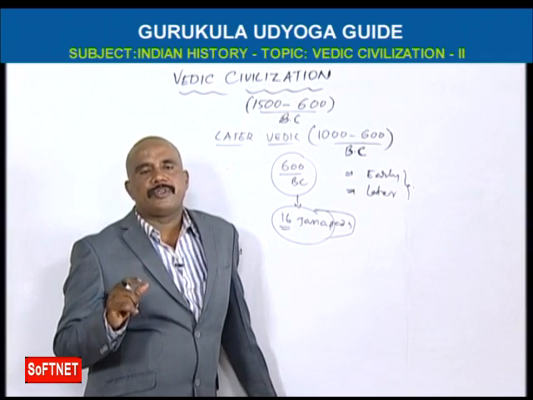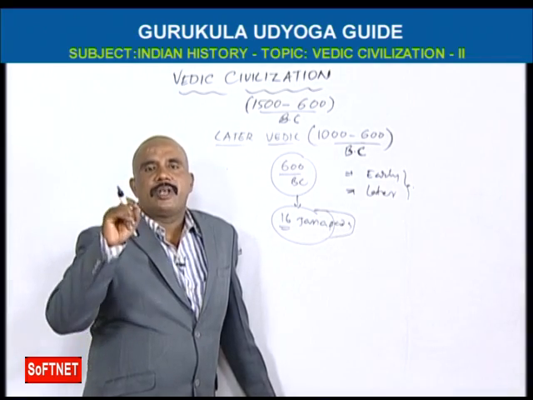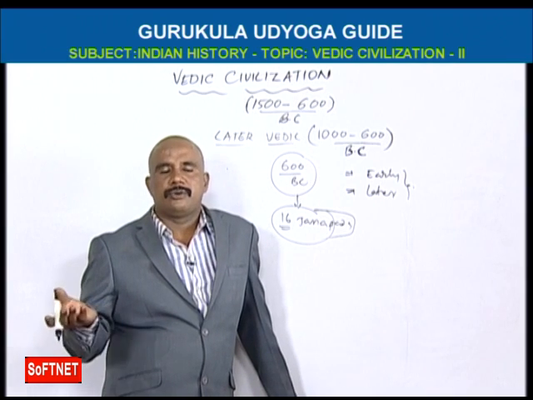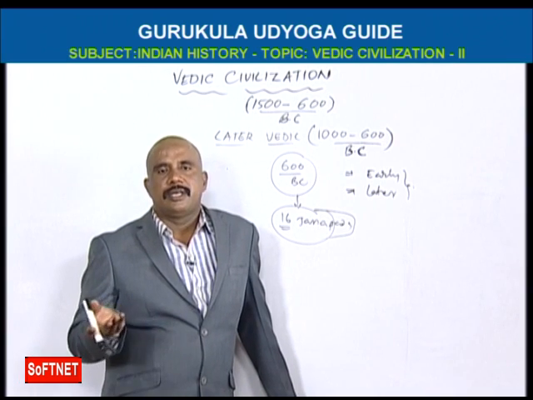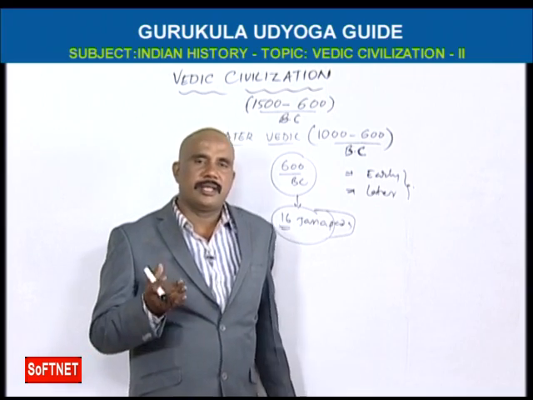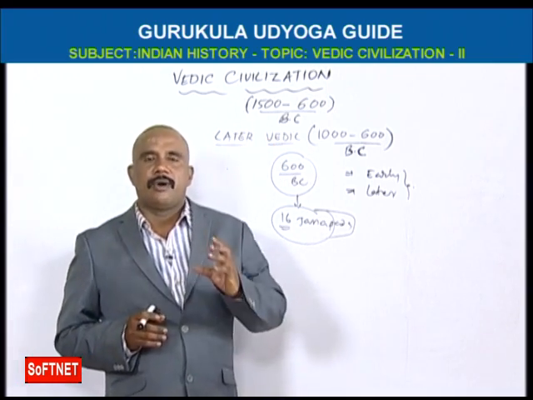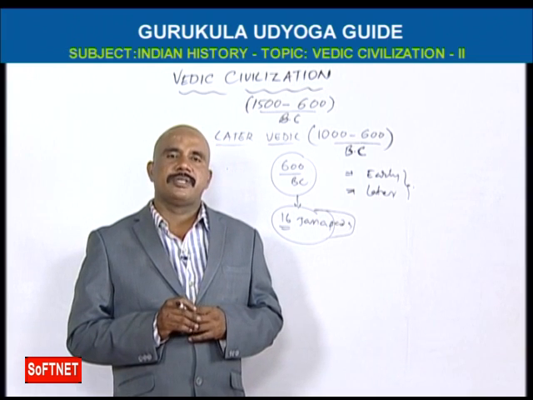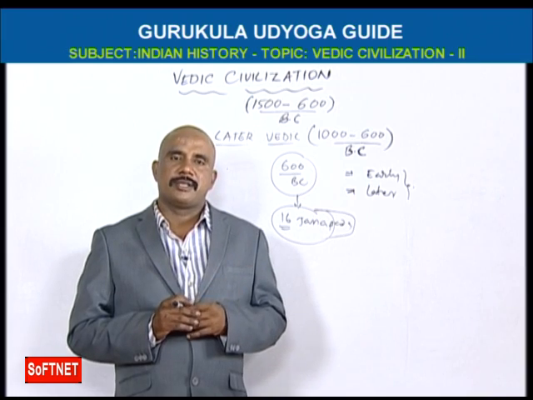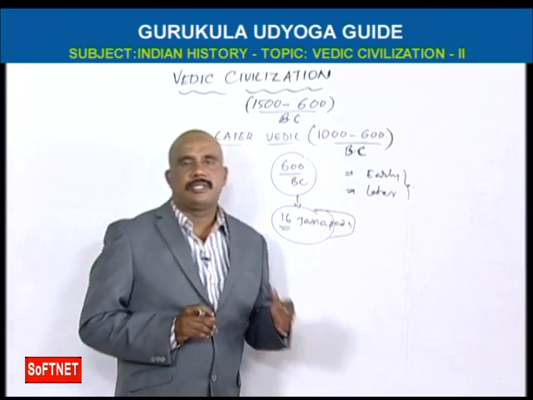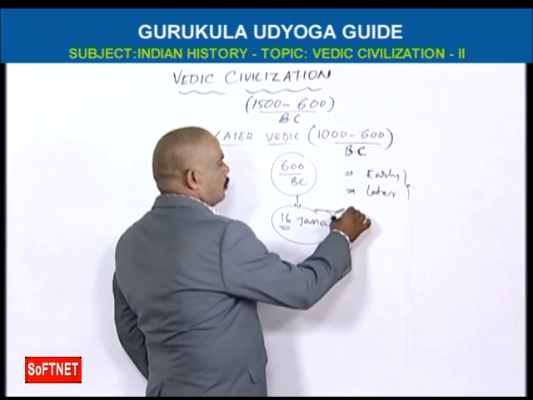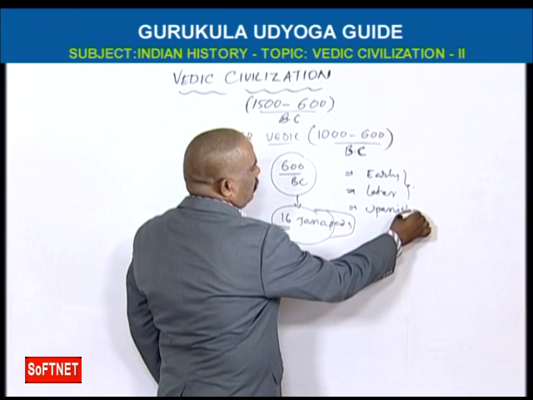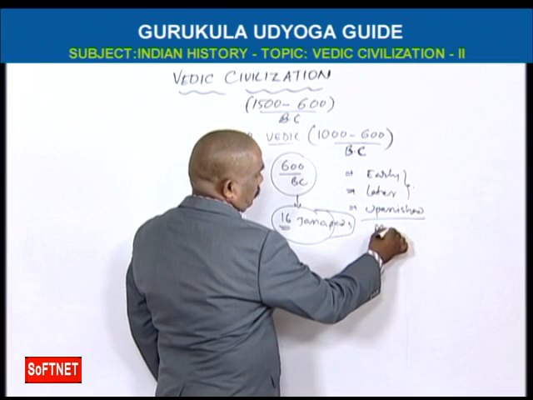In early Vedic civilization we should remember how many Vedas. You know that the Vedas are of 4 kinds: Rig Veda, Yajur Veda, Sama Veda, Atharvana Veda. And what are the parts of Vedas? Samhitas, Brahmanas, Aranyakas, Upanishads. These are 4. In Upanishads we have Mundakopanishad.